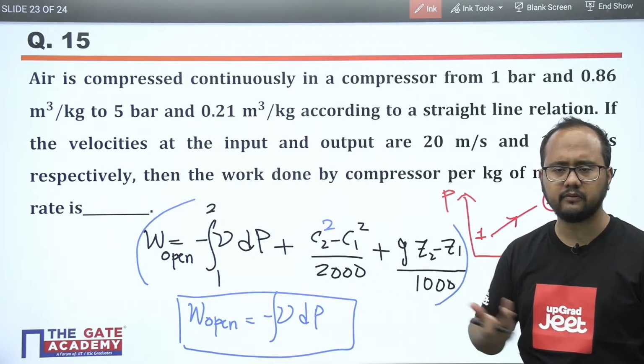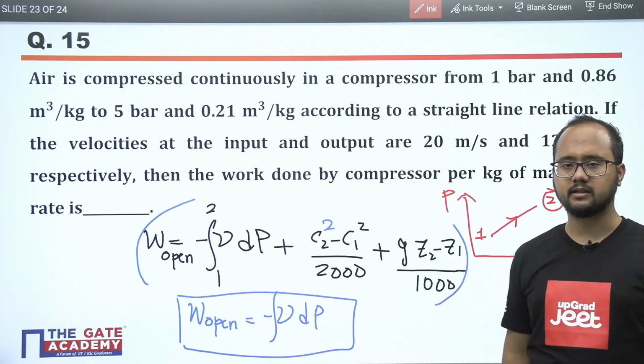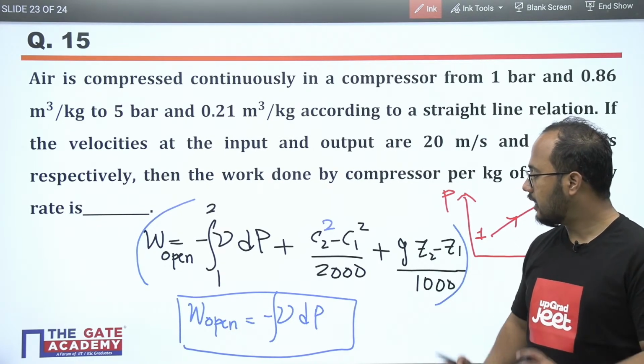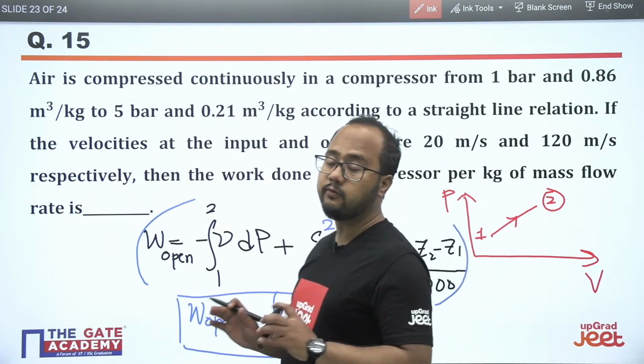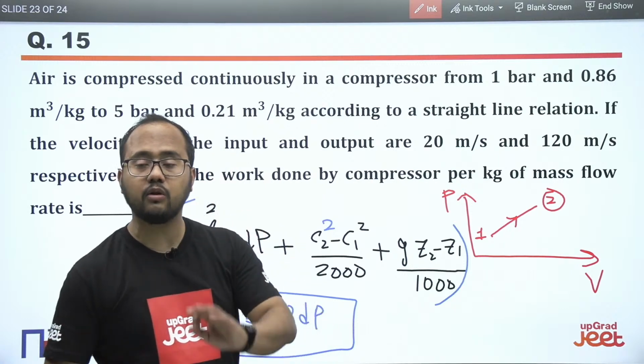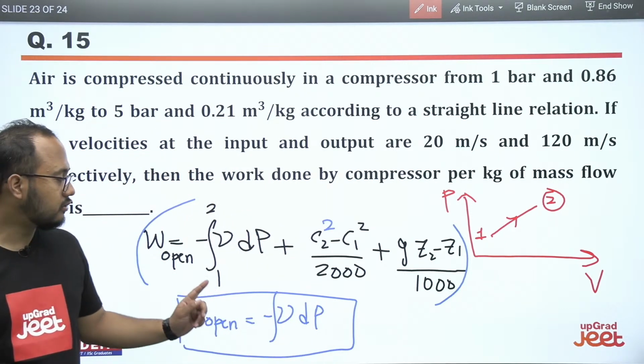C1, C2 are nothing but the velocities, inlet and outlet velocities, right? Okay, I hope it is clear to everybody. This formula is very important. Please note it down in your notebook. Most of the students will make a mistake here.